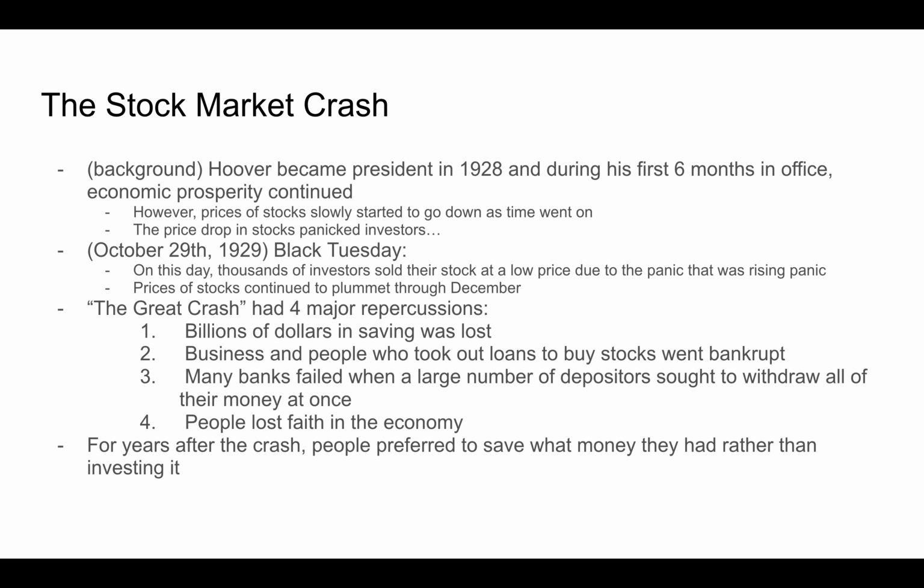The Great Crash had four major repercussions. Billions of dollars in savings was lost. Businesses and people who took out loans to buy stocks went bankrupt. Many banks failed when a large number of depositors sought to withdraw all of their money at once, and people lost faith in the economy. And on that last point, for years after the crash, people actually preferred to save what money they had rather than invest it.